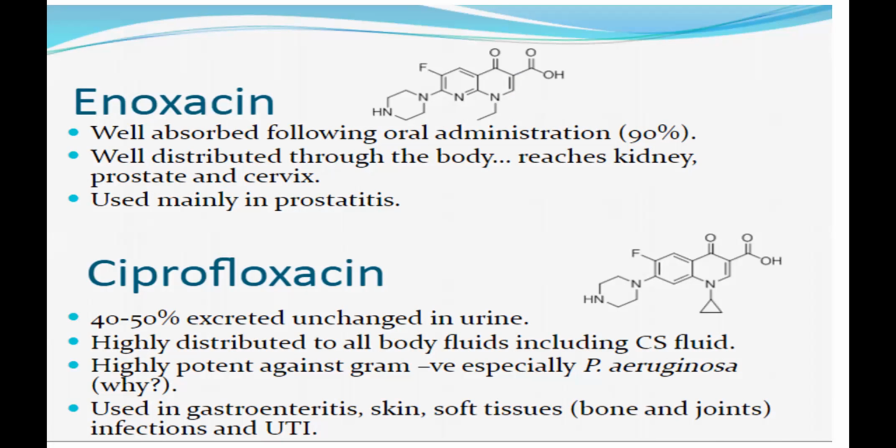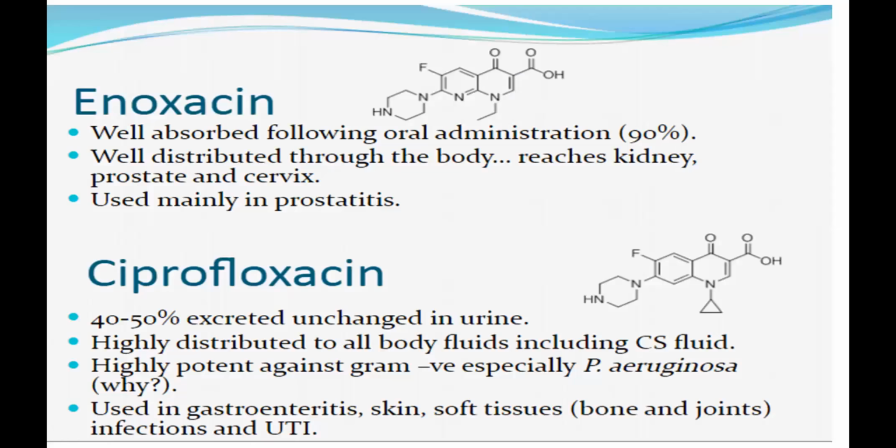Next example is that of ciprofloxacin. Similar to norfloxacin, the only thing is that the ethyl group is replaced by a cyclopropyl group. So the ethyl group in norfloxacin is replaced by cyclopropyl. Rest all structures are the same. If you see, it is a small difference. So once you know one structure, you can draw all the other structures.